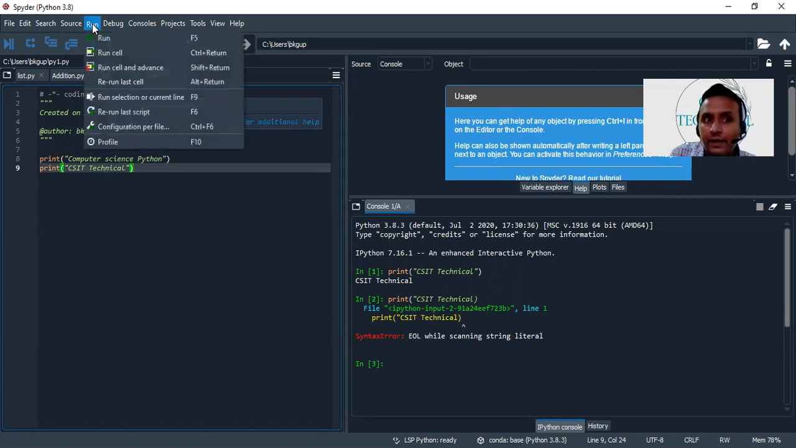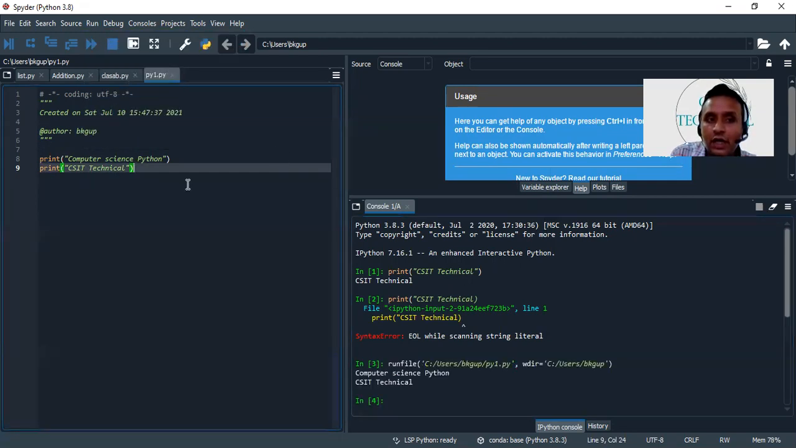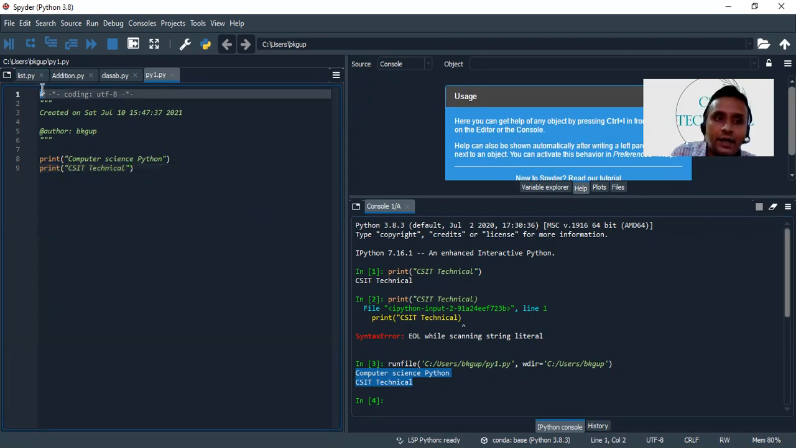This is the file name py1.py. Here we have a run button. I can press on this run button. After pressing the run button, it will execute the lines available inside the Python file. So computer science Python, csit technical, these two lines are there, so it will display these two lines. And if you want to write a comment, then we can use hash. Hash is used for representing any line as a comment. Now this is the first platform where we can write our code.